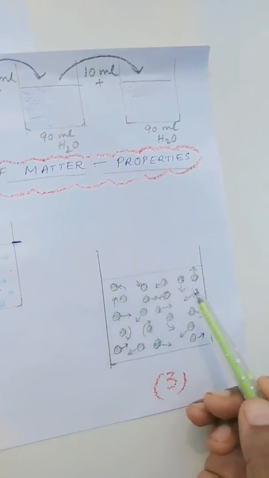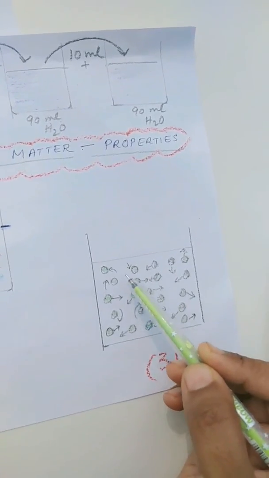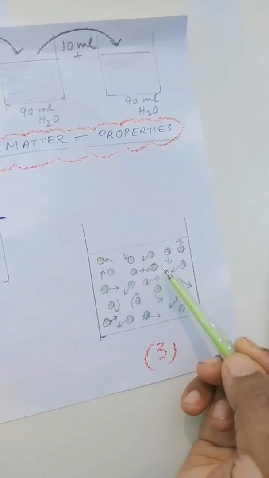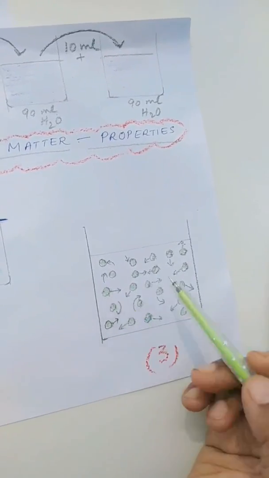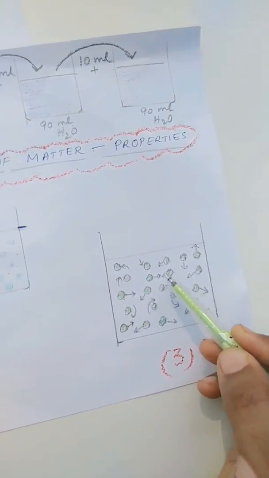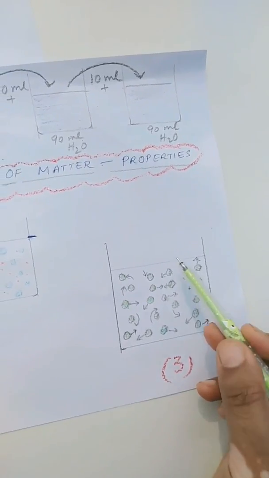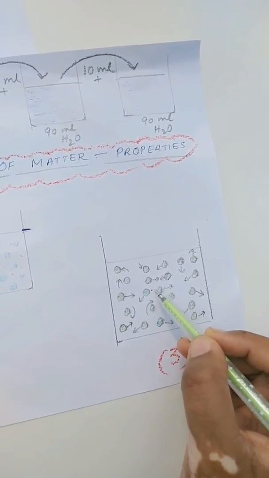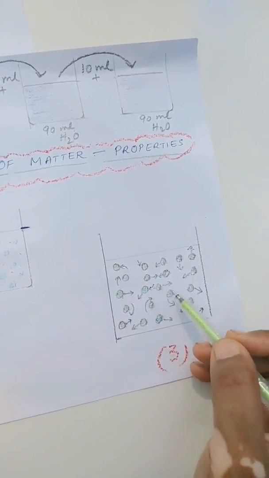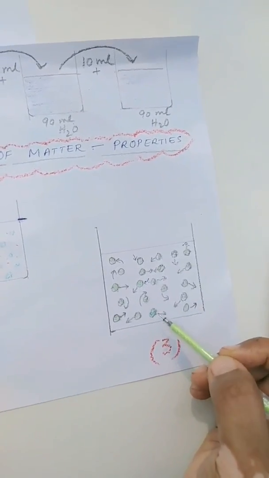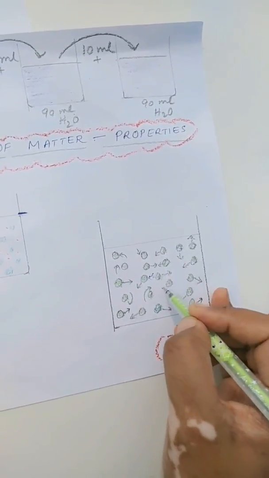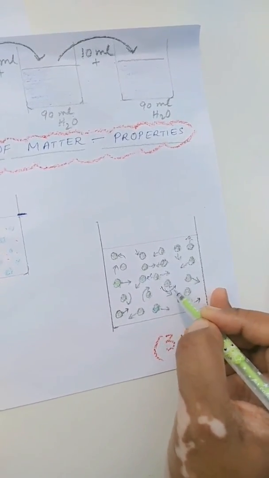Translatory motion, where the particles move in a straight line or in a curved line in a forward direction or a backward direction and collide with the other particles of matter. The second type of motion is a vibratory motion, where the particles move to and fro. The third type of motion is called a rotational motion, where the particles move about a fixed axis.